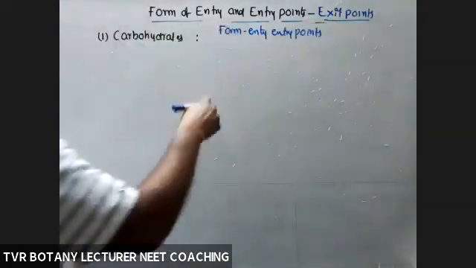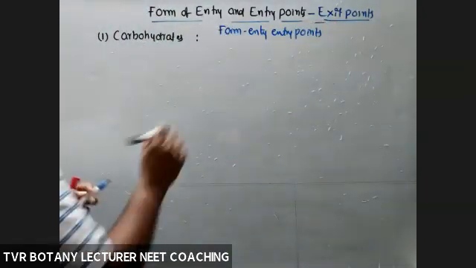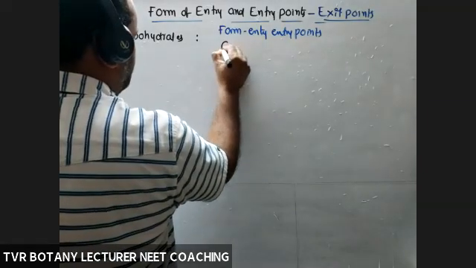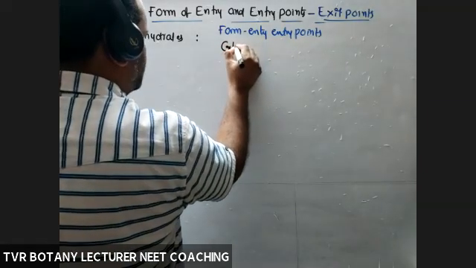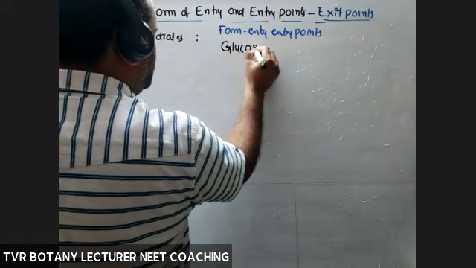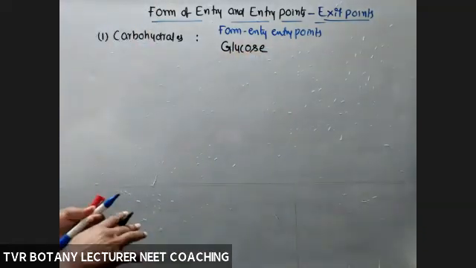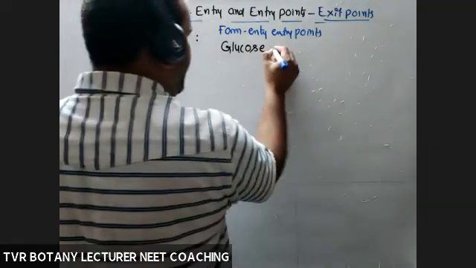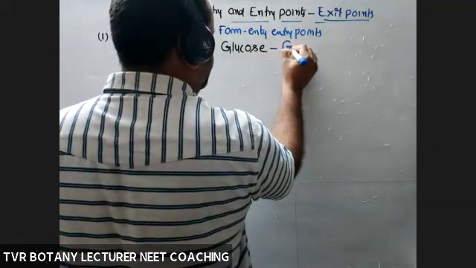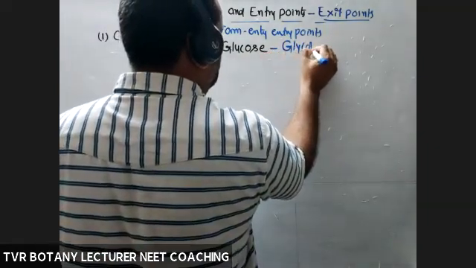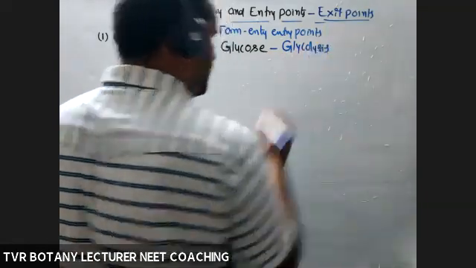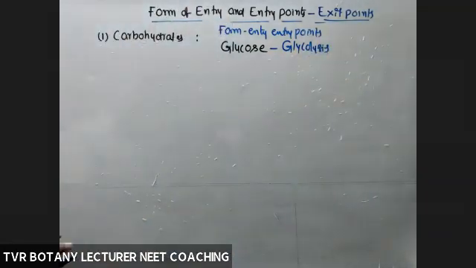Exit point, I will tell you. So in the form of glucose only. Go back to your textbook statement. In the form of glucose. And the entry point is glycolysis.